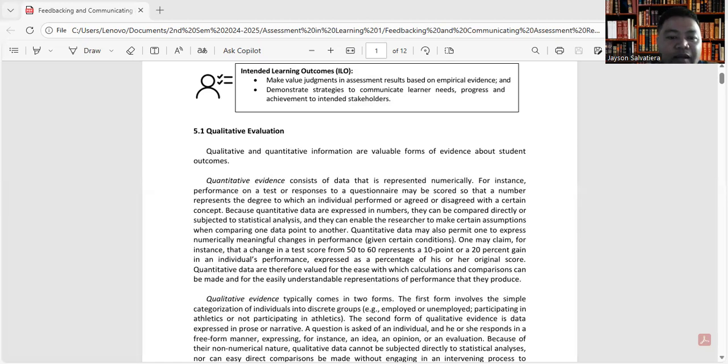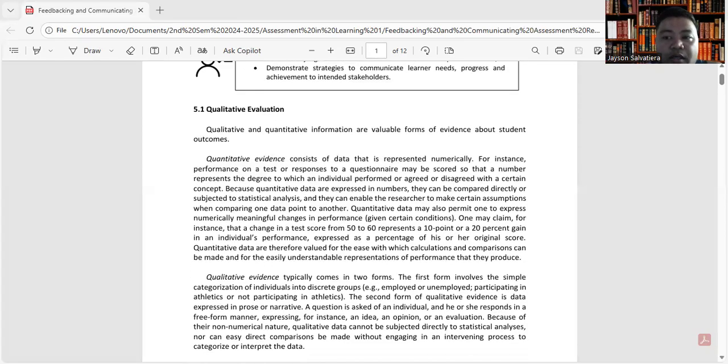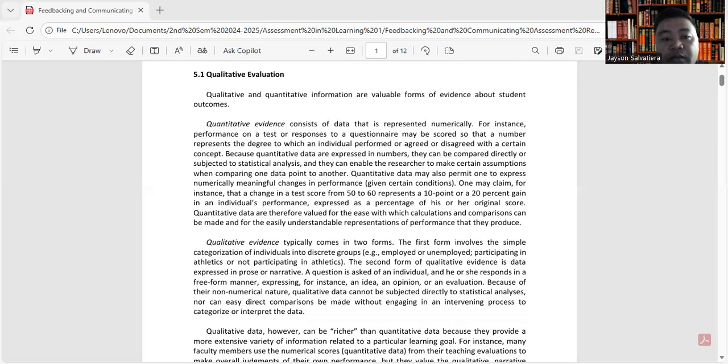So quantitative data are therefore valued for the ease with which calculations and comparisons can be made and for the easily understandable representations of performance that they produce. Qualitative evidence typically comes in two forms. The first form involves the categorization of individuals into discrete groups,